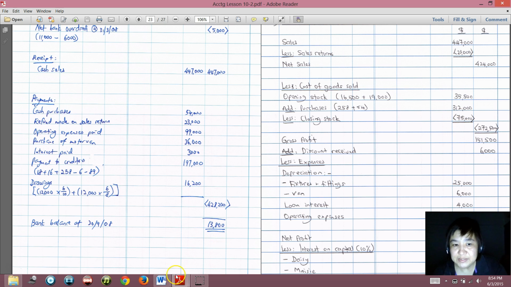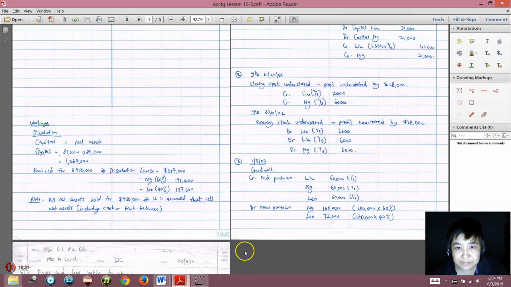Like what I've just explained, when closing stock is understated, when closing stock is too little, the profit would also be too little. It will be in the same direction as profit. So the closing stock understated means the profit is understated. In order to correct it, we will increase the profit. When we increase the profit, it will be credited. So the profit for the year ended 31 October 2001 should have been higher by 18,000.